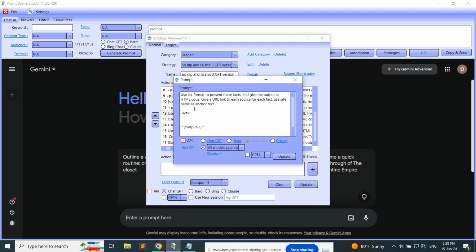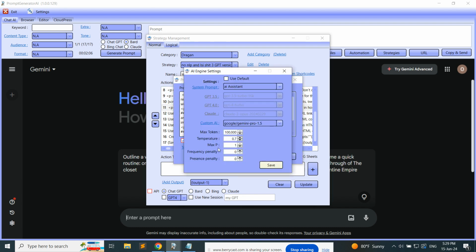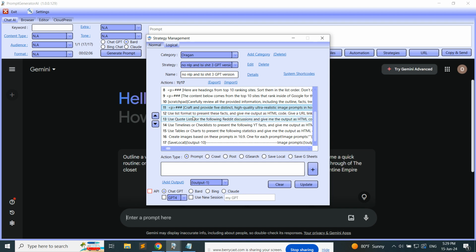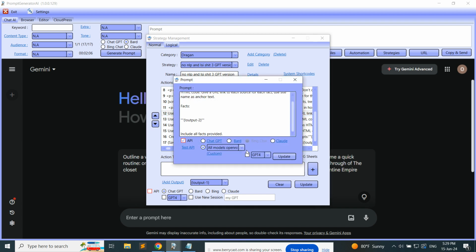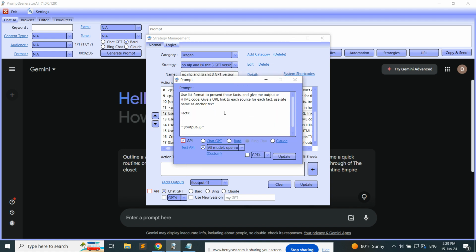So then use, and sorry, what I was using for this one, this is what I wanted to show you as well. I'm using Gemini again. Okay, I cannot memorize all these things, too many strategies. Use list format, and then you can see my thing. So what I'm using here, Gemini again. I was using Claude, but I didn't like it, so I'm using Gemini for most of the things, because it's so cheap. You can use any model, but Gemini is doing a great job, and it's very, very affordable. Use list formats, you can read all these things.